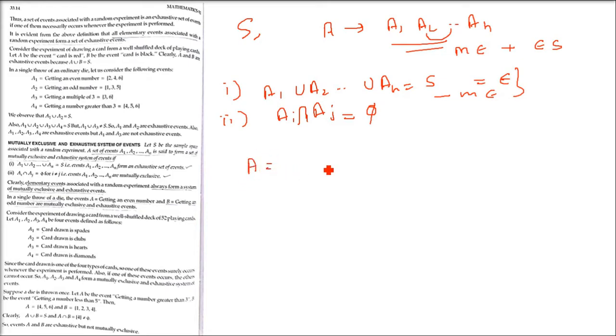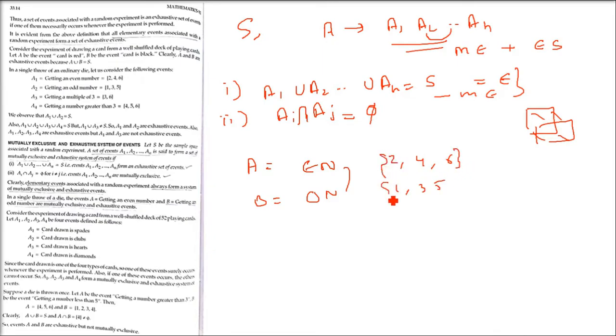Okay, let us take one more example. Again, we'll take a die. Now A is, say, an even number, B is an odd number. Even number is 2, 4, 6; the odd number event is 1, 3, 5. If you take the intersection of A and B, you will get phi because there is nothing common between 246 and 135, so the second holds.